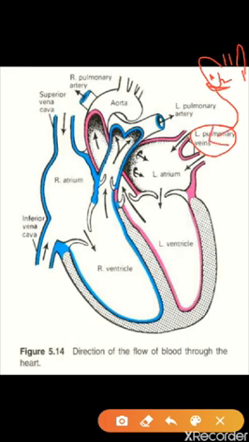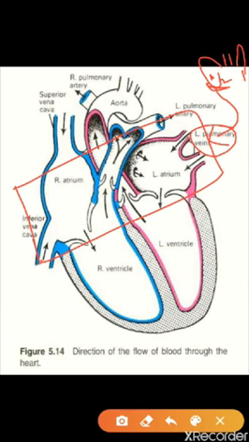From the pulmonary vein it will enter the chambers of the heart. So let's see the chambers of the heart. The human heart has four chambers. In the upper side it is called the atrium, or we can say atria. Here atrium is written.